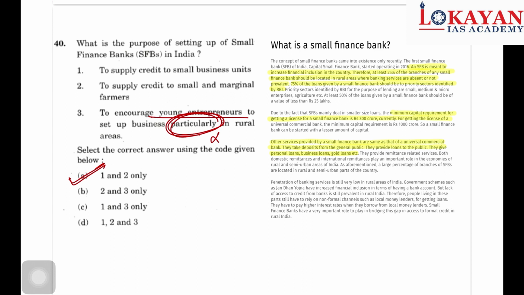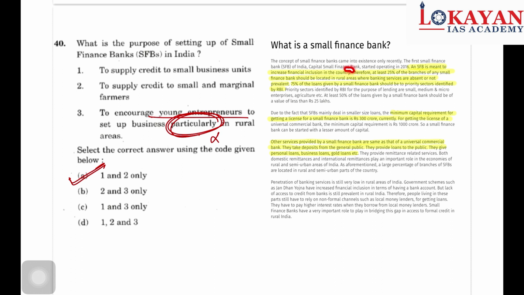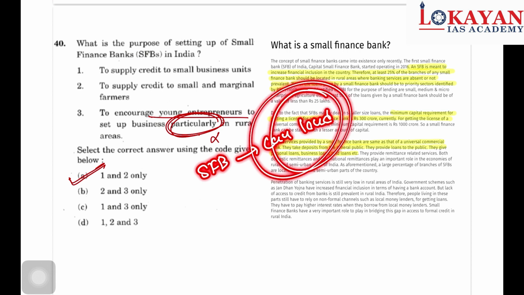Now focus here. A small finance bank is meant to increase financial inclusion in the country. Therefore, at least 25% of branches of any small finance bank should be located in rural areas where banking services are absent. 75% of loans given by a small finance bank should be to the priority sector, as we saw earlier. And this is the minimum capital required and some other things are there. But what you should remember is that a small finance bank can lend money. Why am I telling you? Let's discuss the next question, then I will tell you.